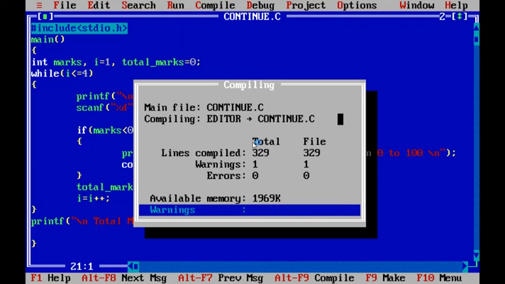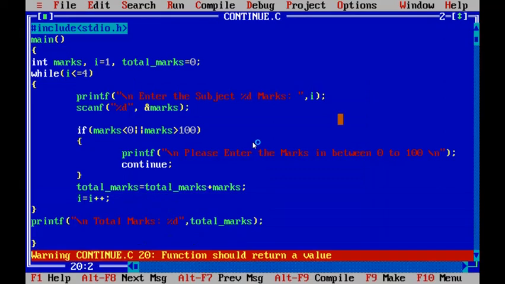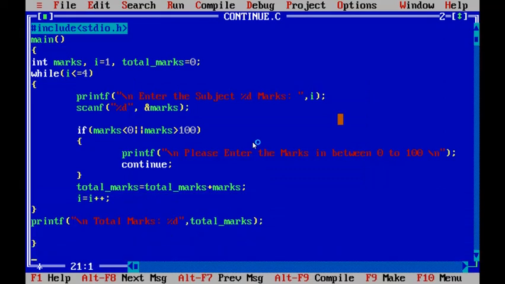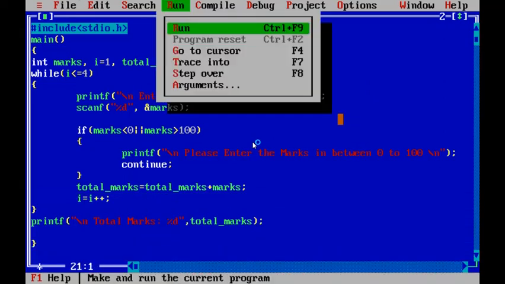Compilation is successful without errors. Now run the program by pressing Ctrl F9. Program run, executed. Now it is asking to enter the subject 1 marks. I entered 55 first time.